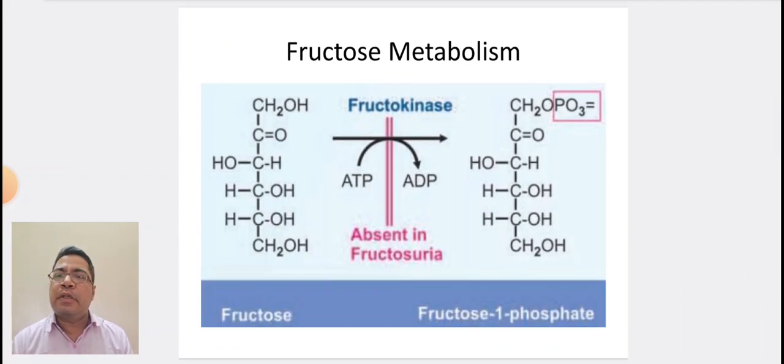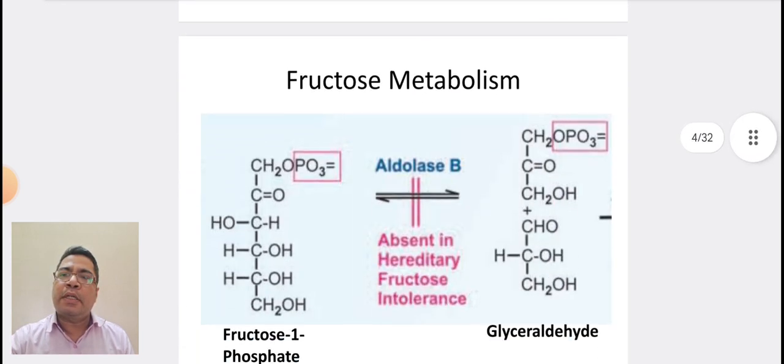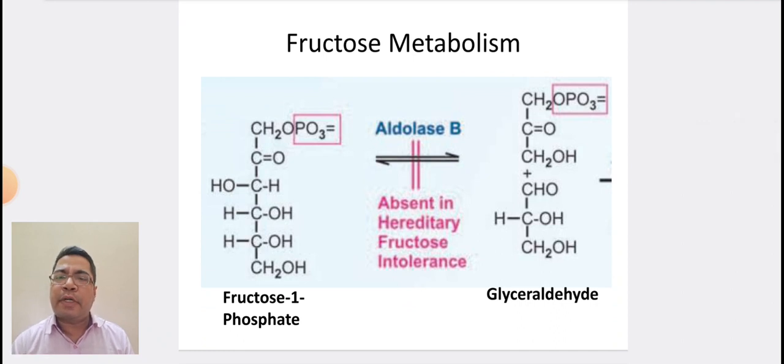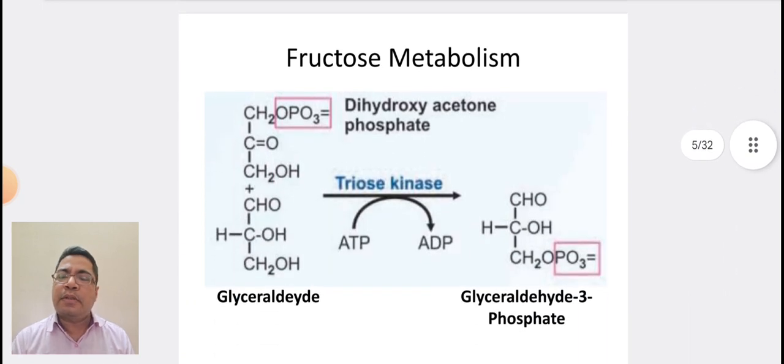In this diagram, we can see fructose metabolism. Fructose is converted to fructose 1 phosphate with the help of enzyme fructokinase, which is absent in essential fructosuria. Then this fructose 1 phosphate is converted into glyceraldehyde with the help of enzyme aldolase B, which is absent in hereditary fructose intolerance. Then this glyceraldehyde plus dihydroxyacetone phosphate together they form glyceraldehyde 3 phosphate with the help of enzyme triose kinase with the conversion of ATP to ADP.